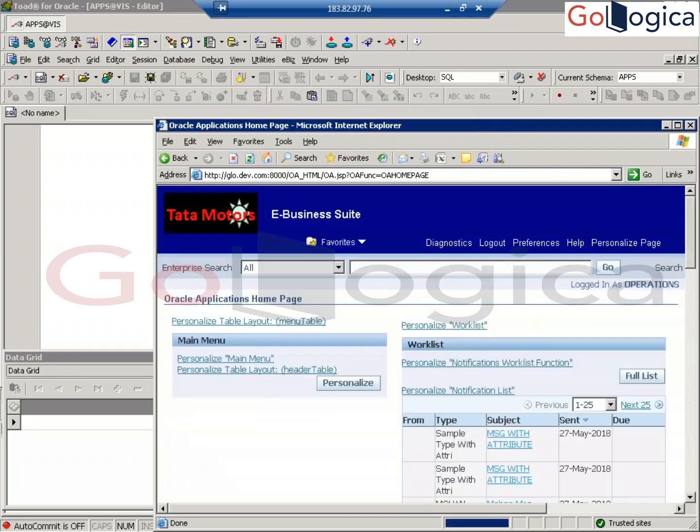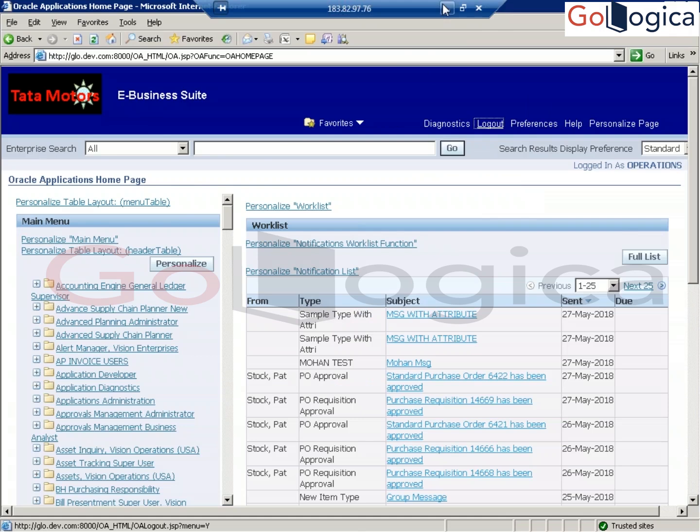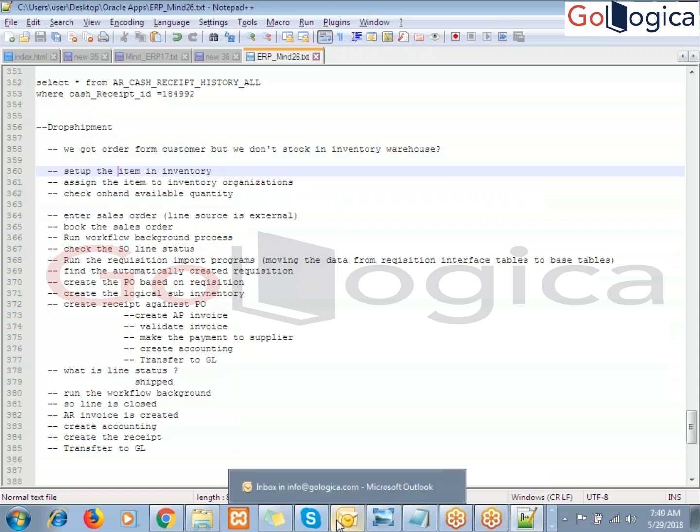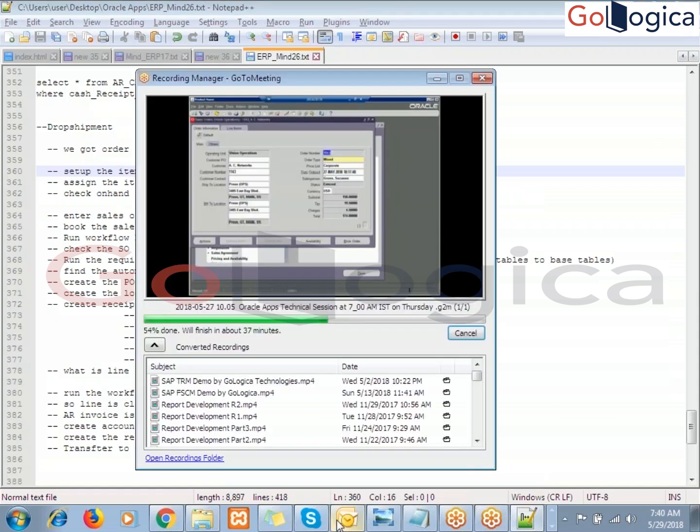So what we have to do now? First we have to set up the item in the inventory organization. Okay, so we are going to do the setup now.